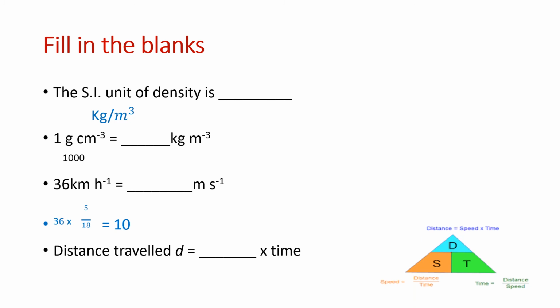So let us have another triangle. Yeah, triangle has come. So we will remember DST. D top, S T down. Okay, so we have to find distance, no? So distance is speed into time. They are at the same level, so speed into time. If you want to find speed, cover speed, you get distance upon time. And if you want to find time, you have distance by speed.